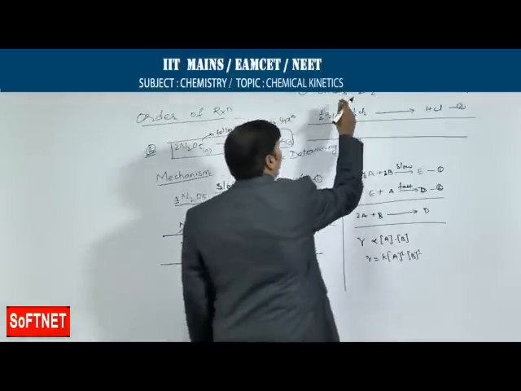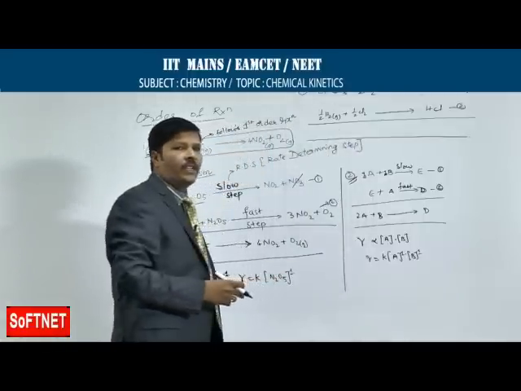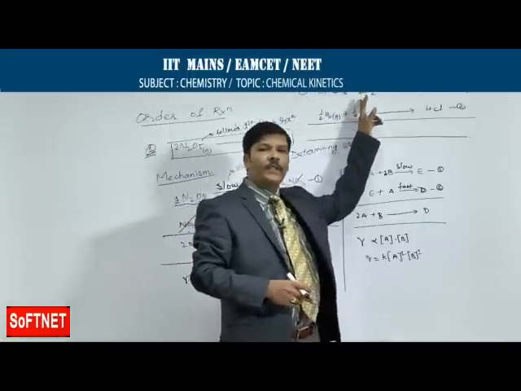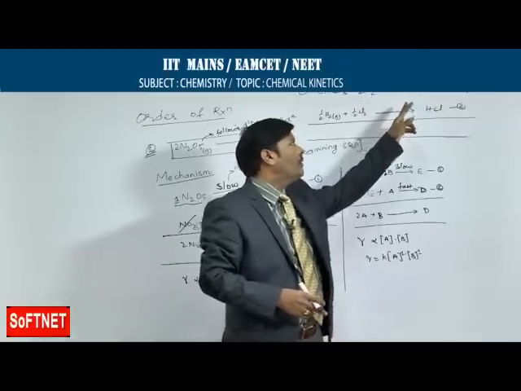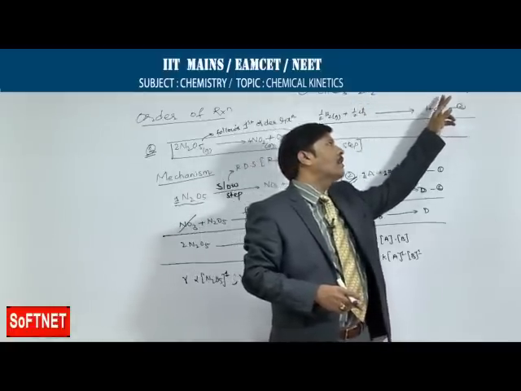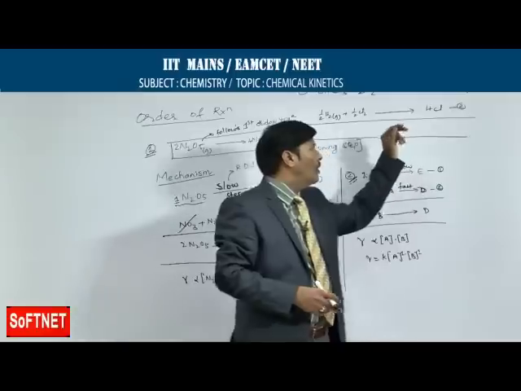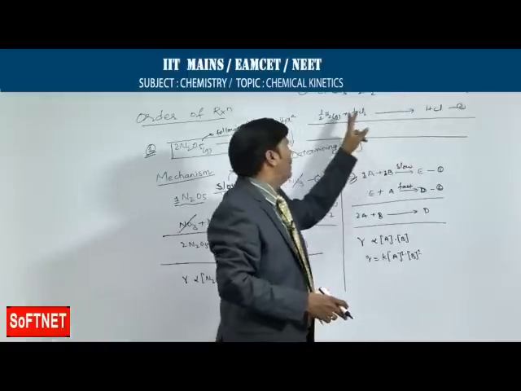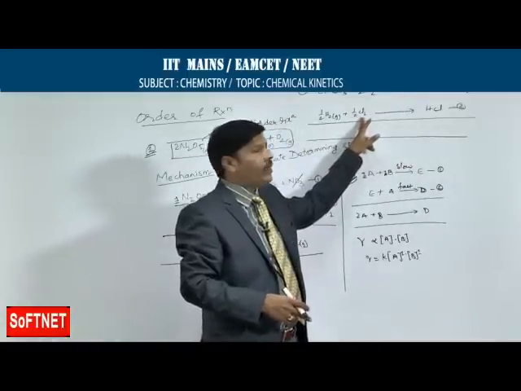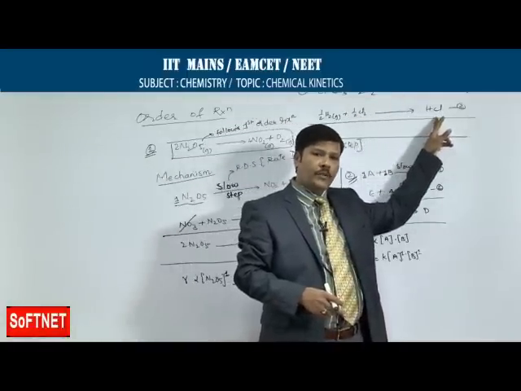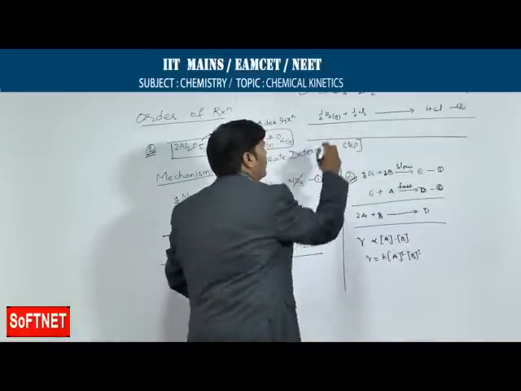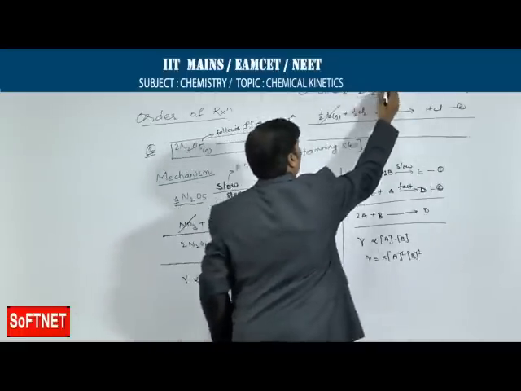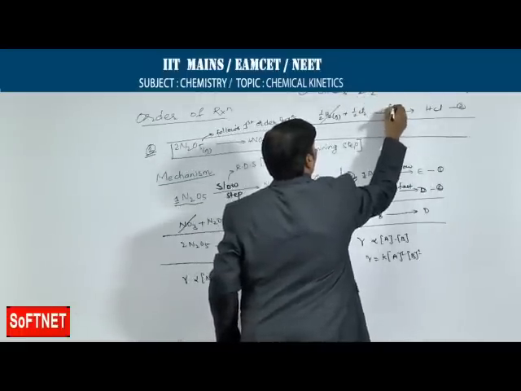What information are we getting in the first equation? 1 mole of chloroform, CHCl3, reacts with half mole of chlorine to give 1 mole of carbon tetrachloride and half mole of hydrogen gas. Then take that half mole of hydrogen gas obtained in the first equation and let it interact with another half mole of chlorine to give 1 mole of hydrogen chloride. If you add both the equations, half mole of H2 and half mole of H2 get cancelled. Of course, the first is the slow reaction and the second is fast.